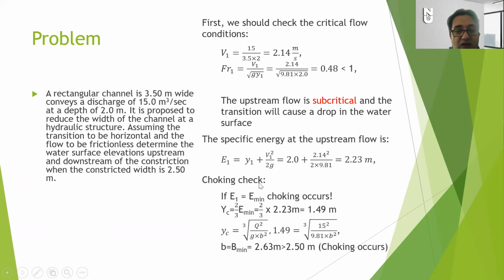Okay, so let's check for choking. In contraction problems, you should make a choking check. In order to check it, you should check whether E1 is equal to or larger than E min. If it is, then choking occurs. So let's check it out. The Y critical is equal to 2/3 of the minimum specific energy, and this is our specific energy. So Y critical is supposed to be 1.49 meters, and the critical depth is here.